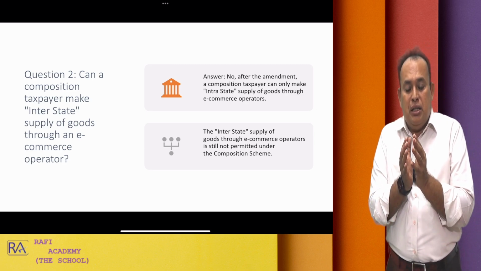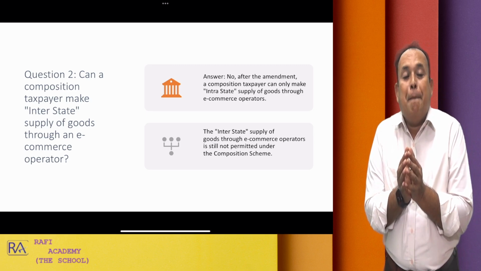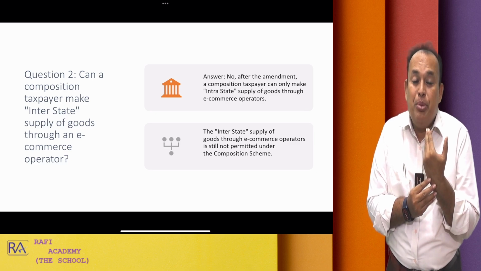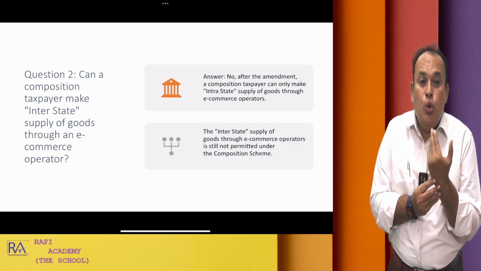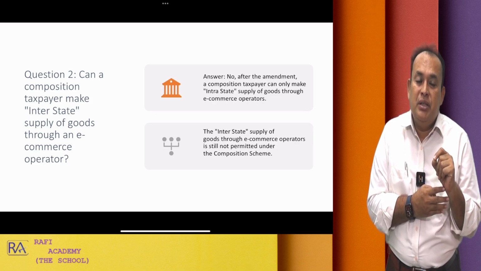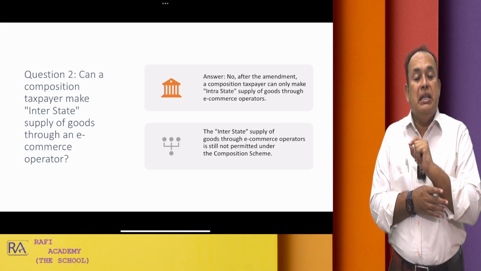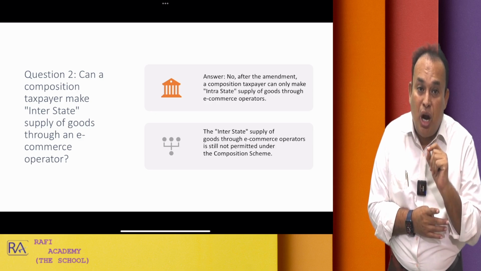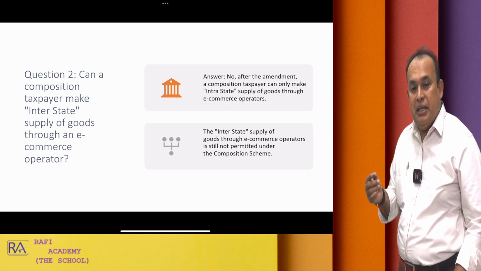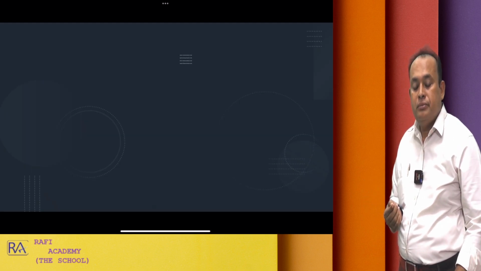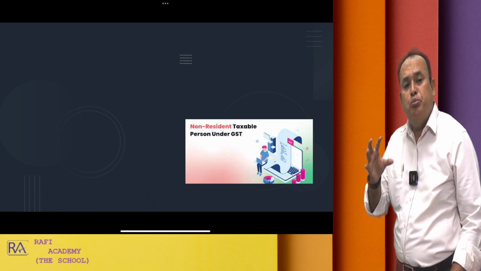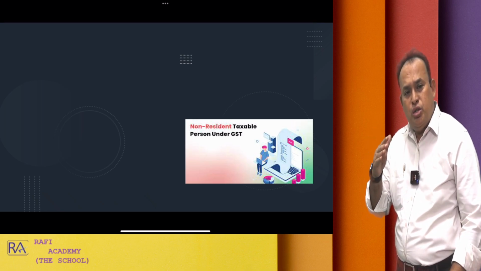That means the composition scheme applicability has been expanded to some extent to a supplier of the goods who supplies the goods through an e-commerce operator. Intrastate supply is still eligible for the composition scheme. This is an amendment with effect from 1st October 2023. Further referring here, my dear sir, a particular composition taxpayer should not opt for